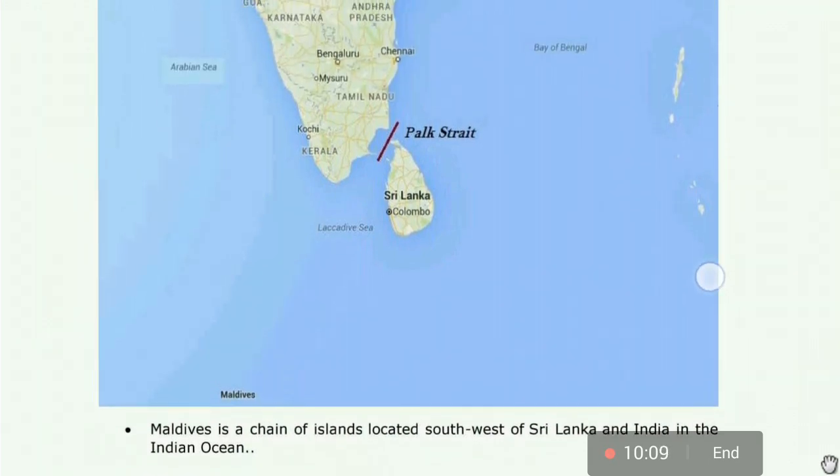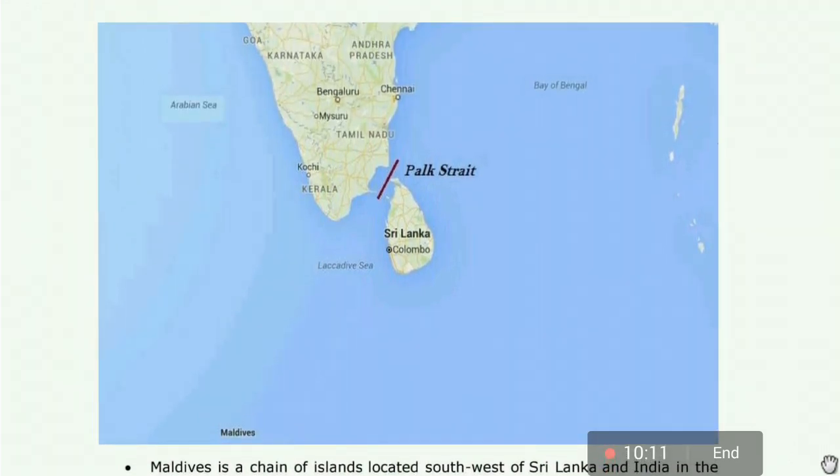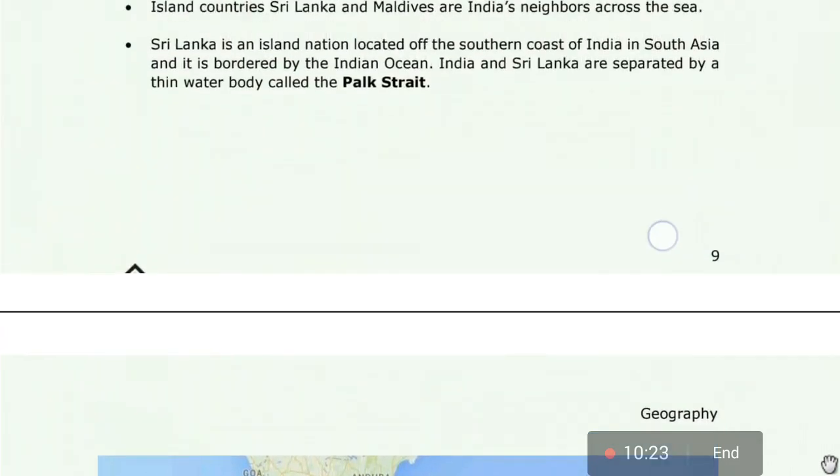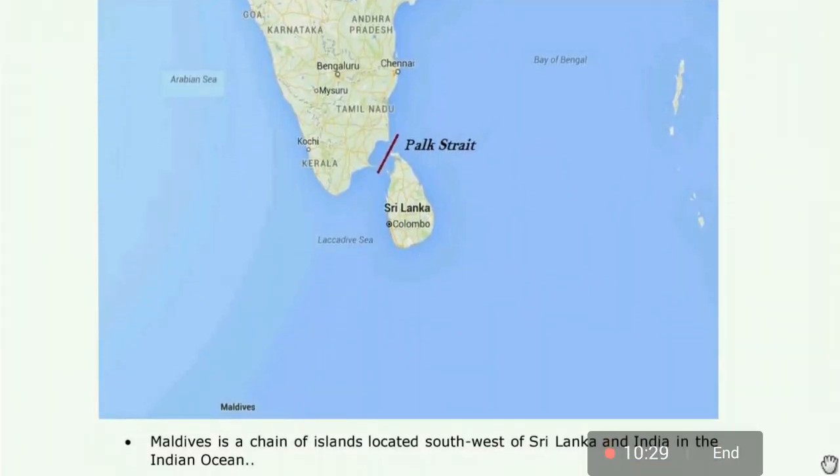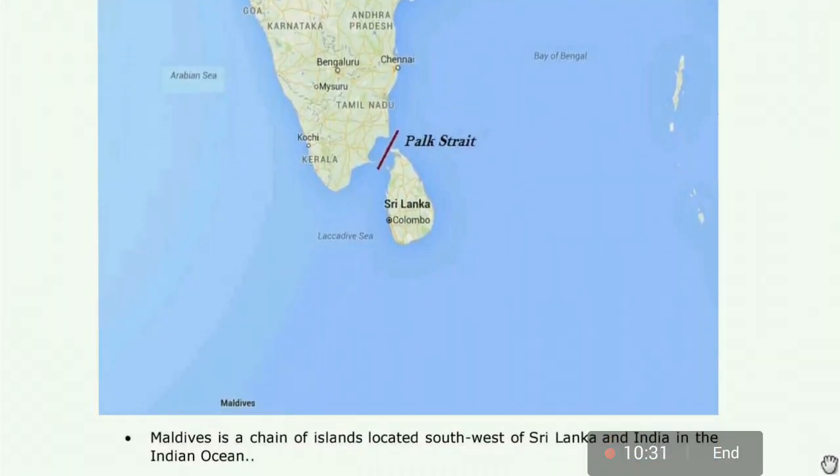These are the introduction to India and its geographical location, and the latitudes and longitudes occupied by India. See, this Palk Strait is very important, as it divides India from Sri Lanka.